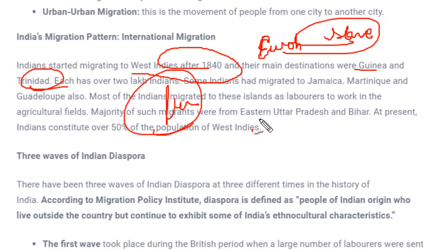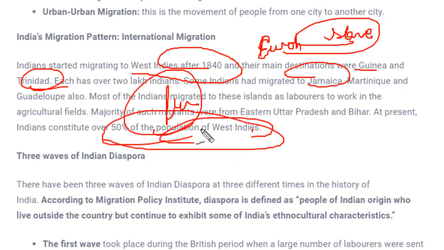They moved from India to other countries just in order to work as plantation workers, growing different kinds of crops. Some Indians migrated to Jamaica, Guyana and Trinidad, and at present 50% of the population of the West Indies is of Indian origin. That means the people who went to the West Indies during this time are still settled there, and most of the people who migrated from India were from Eastern Uttar Pradesh and Bihar.